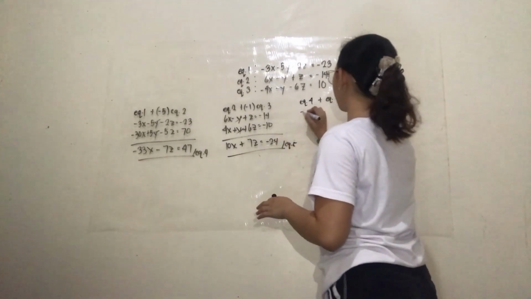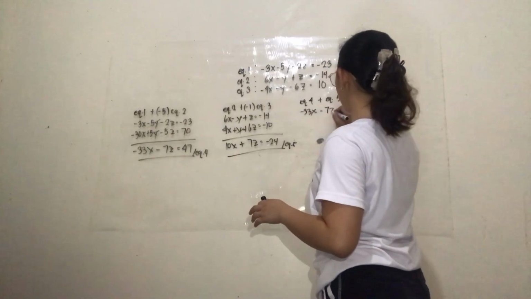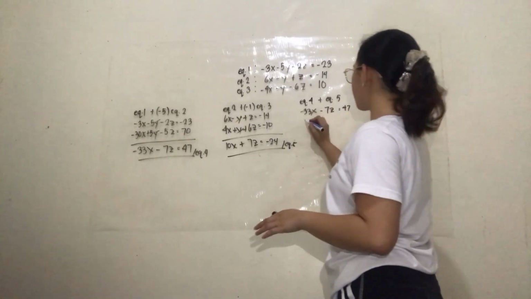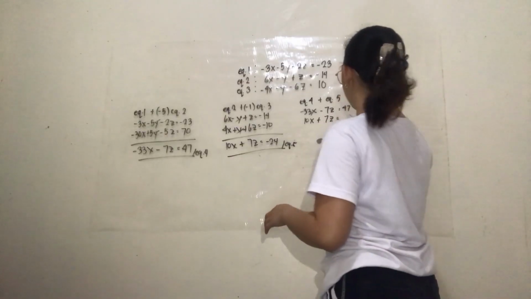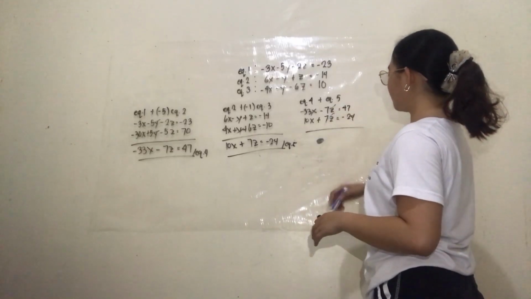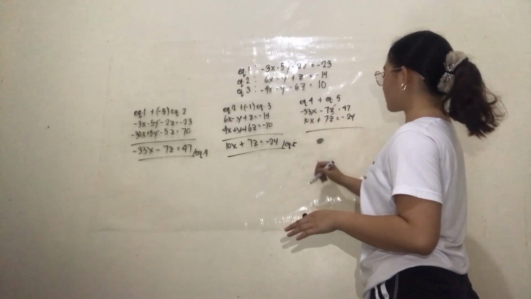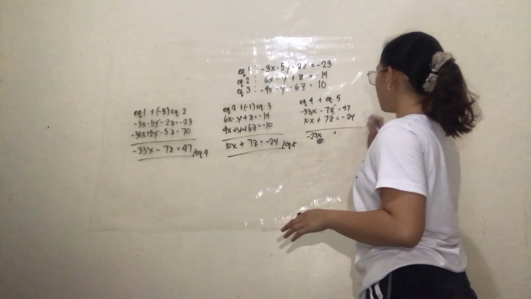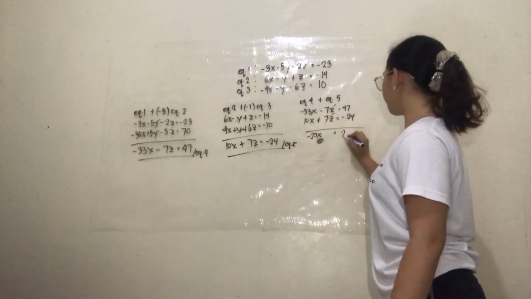Equation 4 is negative 33x minus 7z is equal to 47. And equation 5 is 10x plus 7z is equal to negative 24. So we can cancel the value of z. So we have negative 33x plus 10x is negative 23x, is equal to 47 plus negative 24, which is 23.